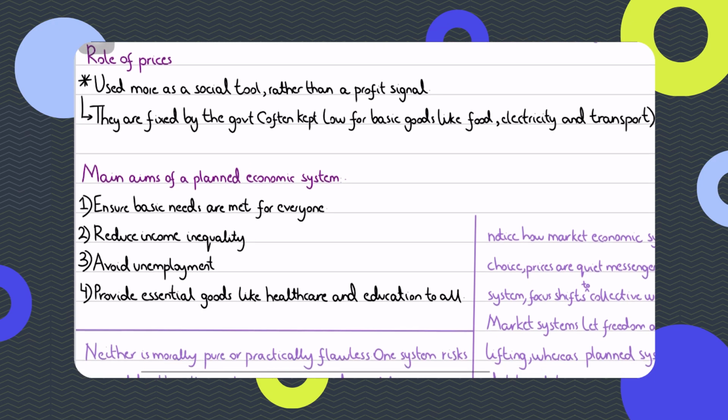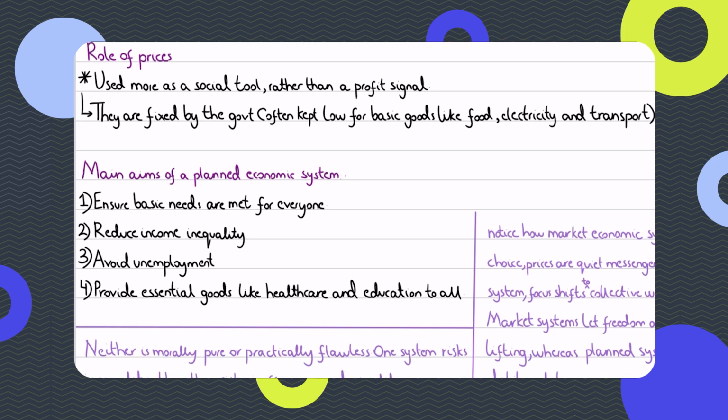For basic goods like food, electricity, and transport, which are essential for people's welfare, prices would be kept artificially low. The government would make sure of that. So the price is not low because the demand is low. The price is low because they are essential and the government wants it to be low for consumers.